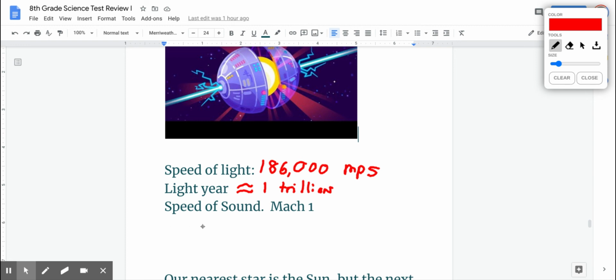And the speed of sound is much slower. Much slower. The speed of sound is 767 miles per hour. So you can see light is much faster than sound. And Mach 1 just means the speed of sound.